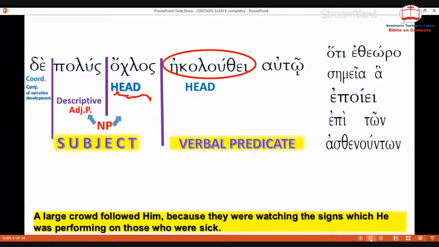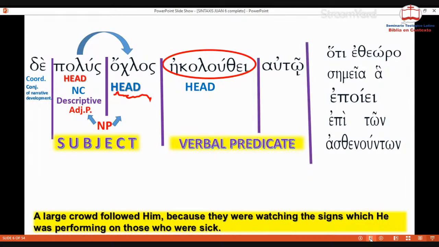So it's a descriptive adjective, but it's working as a noun complement. It is the head of that adjective phrase modifying the head of the noun phrase, that is oculus. And that's what we have here on the subject. Then we will move to the predicate area.